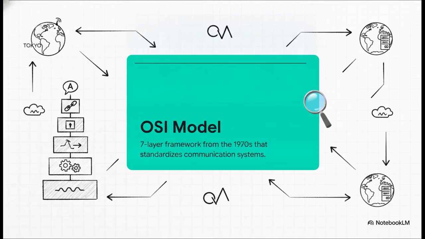Just as a quick refresher, the classical OSI model, developed way back in the 1970s, is essentially the structural blueprint of the digital age. It's the reason a smartphone in Tokyo can seamlessly pull up a web page hosted on a server in New York. It neatly compartmentalizes networking into 7 distinct layers, going from the physical cables at Layer 1 all the way up to the software interface you interact with at Layer 7.